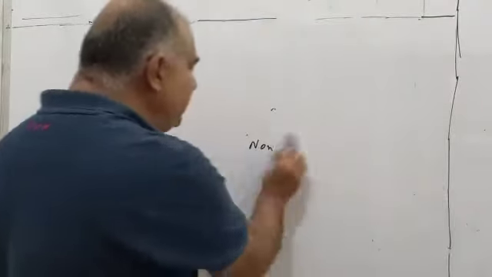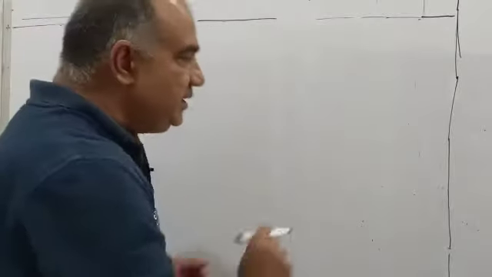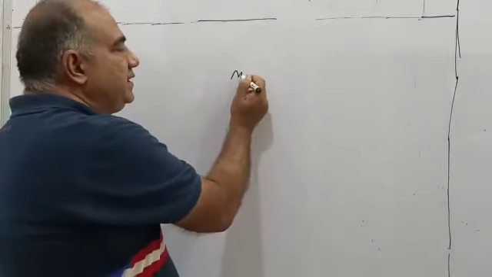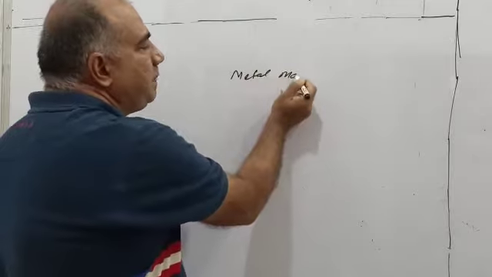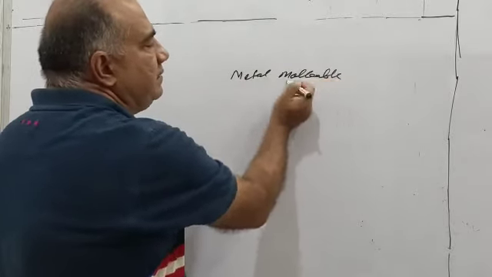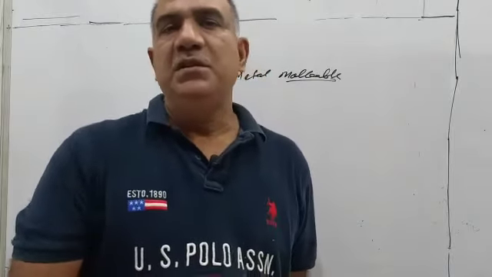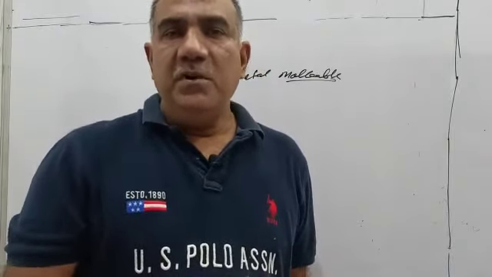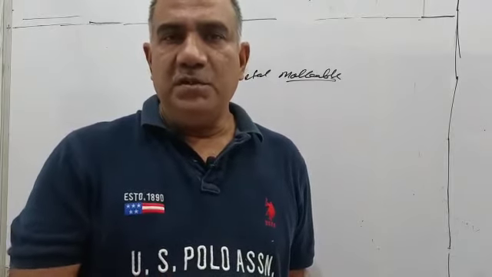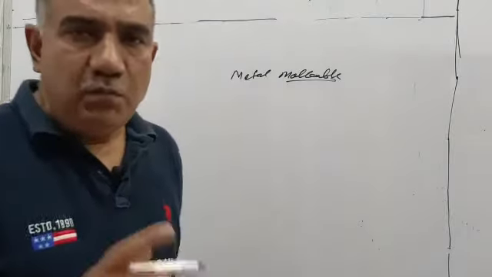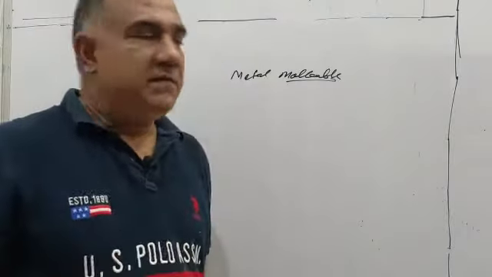Malleability is a characteristic of metals, or we say metals are malleable. Malleability is that characteristic of a metal because of which it can be hammered into thin sheets, or converted into thin sheets. If you are able to convert a metal into a thin sheet by hammering it, then we say it is malleable. The most malleable metals are gold and silver.